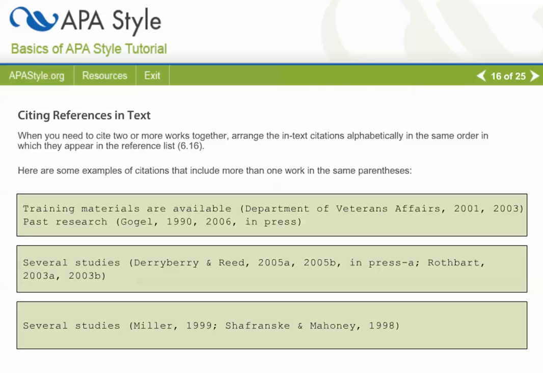For more information on citing references in text, be sure to consult the APA manual.